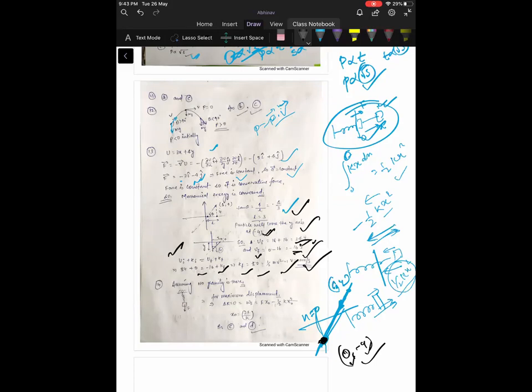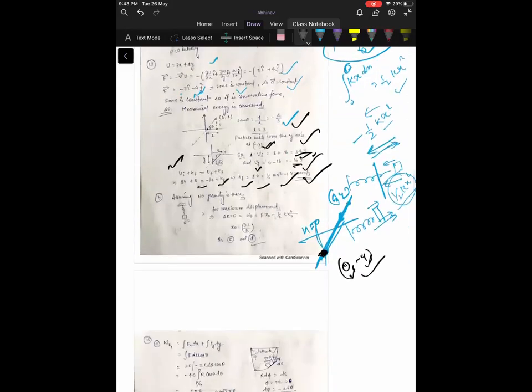Now question number 14. 14 is very easy. A block is suspended by an ideal spring of constant K. If the block is pulled down by applying a constant force F, and the maximum displacement of the block from its mean position of rest is x naught, then